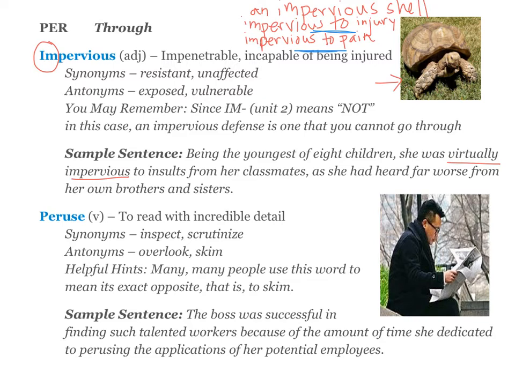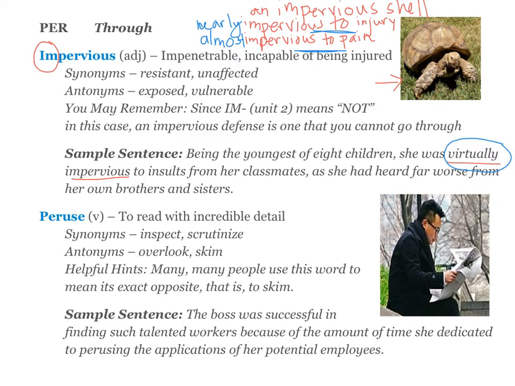I think one good thing to note in the sample sentence is it says virtually impervious, right, which means, yes, there are insults that could still hurt her. Similarly, there are things that could still cause that turtle pain. So I might say, like, almost impervious or nearly impervious, right, because there are very few beings who are actually impervious, right, who actually can't be injured.